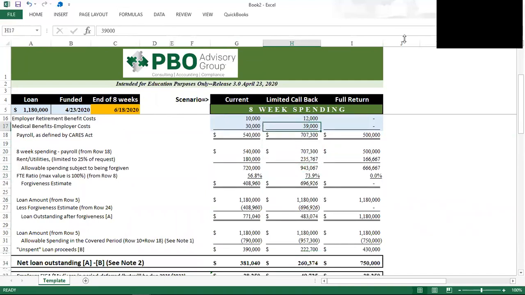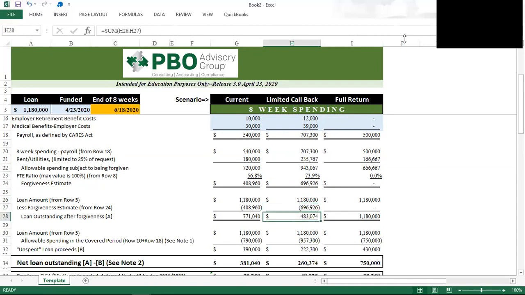Because we spent more on payroll, we can now ask for more forgiveness for our non-payroll. So that request is up to $235,000. Our gross request is up to $943,000. We use the 74% factor. That gets us to a forgiveness estimate of $700,000. So we borrowed 1.180. We're getting $700,000 forgiven.